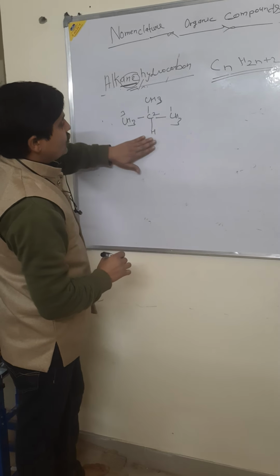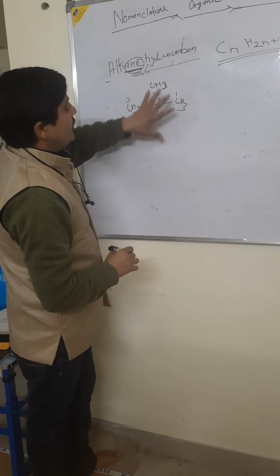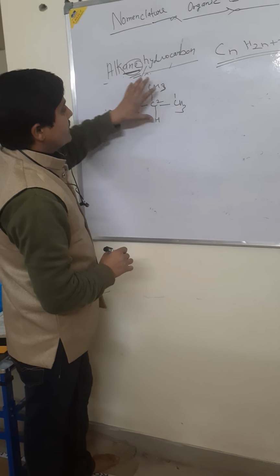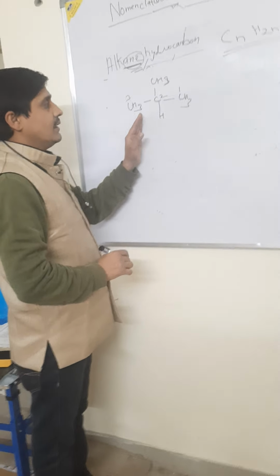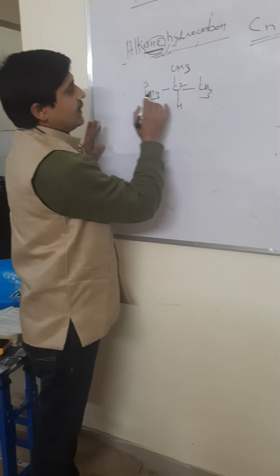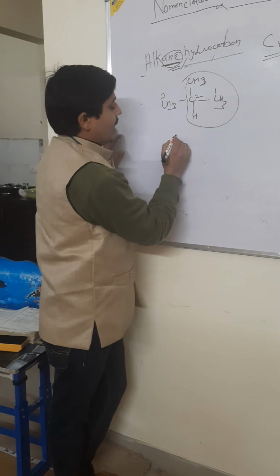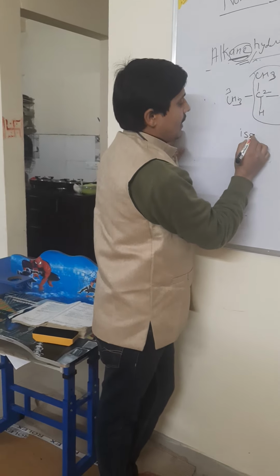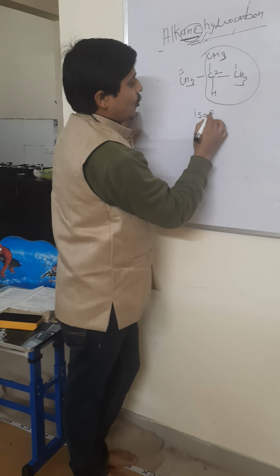This is not attached to any functional group in this molecule. This is the hydrocarbon chain. This is numbering 1, 2, 3. This group is called isopropane. Iso, 1, 2, 3 propane.